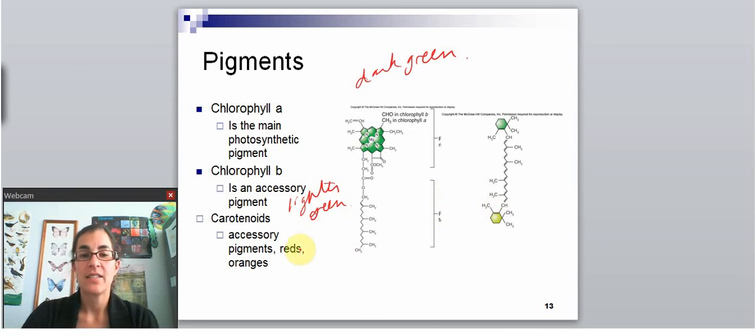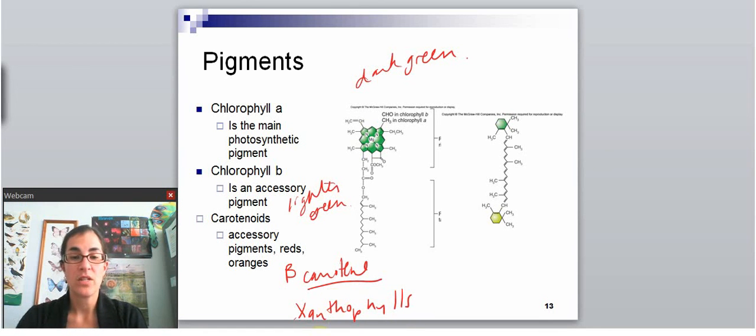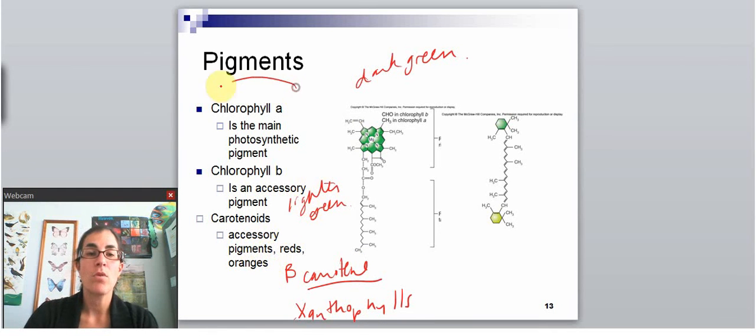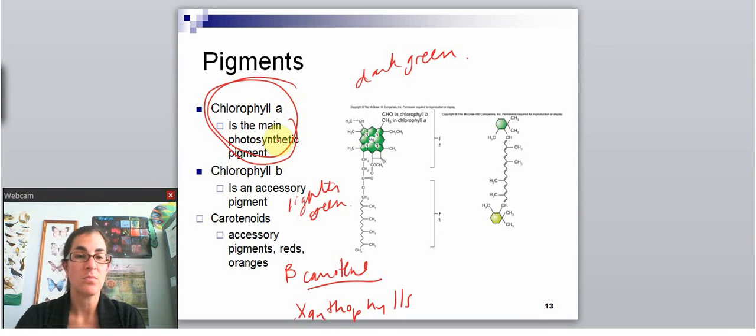Plants also contain accessory pigments that are in the reds and oranges, things like beta carotene, which gets its name from, hopefully you see that, carrots, right? So beta carotene. Another one that we'll see in the lab is the xanthophylls, which are yellow pigments. These are really rich in aspens, which is why they turn a yellow color in the fall. And so these are always present in the plants. It's just that you mostly have chlorophyll A. Okay, so all of these are present, but there's so much more chlorophyll A that the only color that we see is green because it just takes over and you can't see these ones even though they're always there.